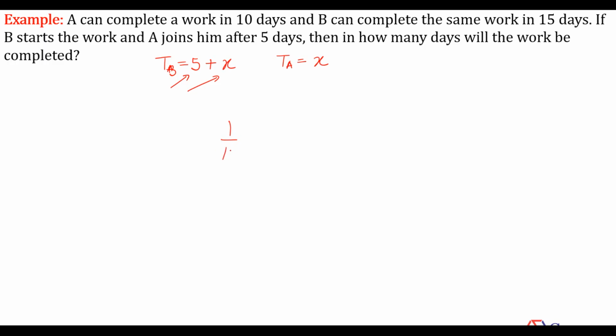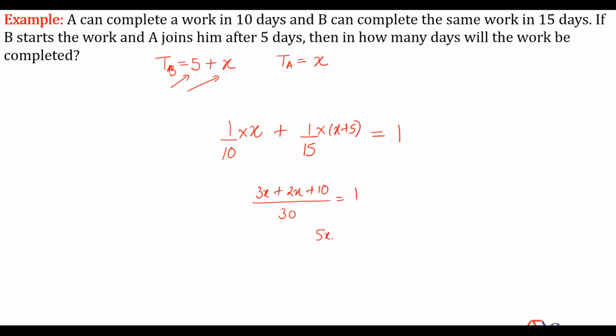A can do 1/10 of the work in one day, and he has worked for X days. B's 1 day's work is 1 by 15, and he has worked for X plus 5 days. This must be equal to the total work. So when you take the LCM, you get 30 here. This gives you 3x plus 2x plus 10 is equal to 30.